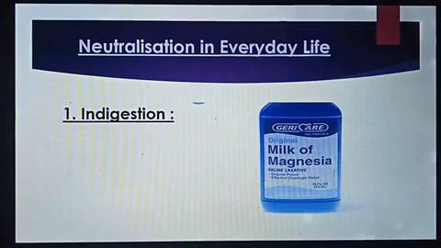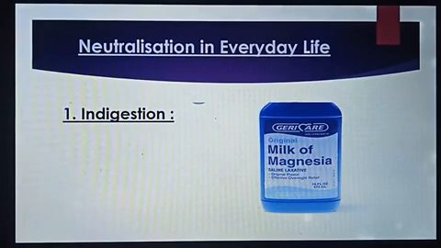In order to cure indigestion and get rid of pain, we can take bases called antacids. A common antacid used for curing indigestion due to acidity is milk of magnesia. The milk of magnesia contains a base called magnesium hydroxide.